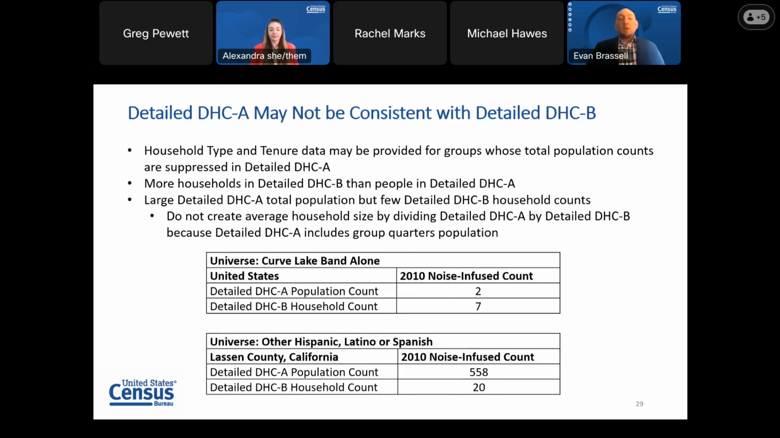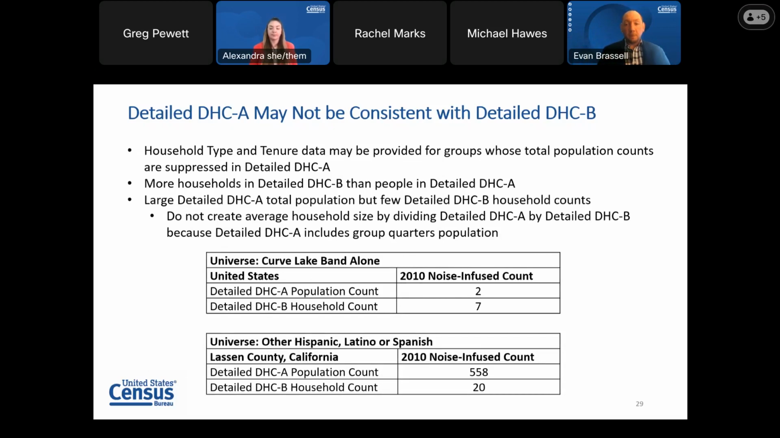The last inconsistency I want to highlight here, and that the proof of concept covers, are mismatches between the detailed DHCA and the detailed DHCB. These could be instances where a count is published for one of the products, but suppressed in the other. This might happen if a population group or population was suppressed on a detailed DHCA, but they received a household